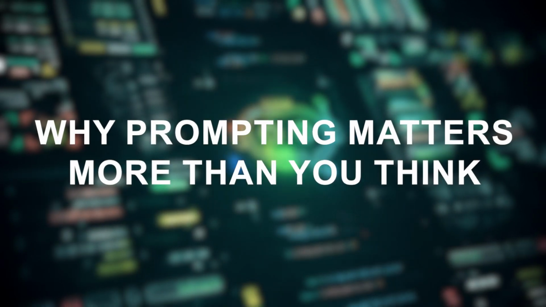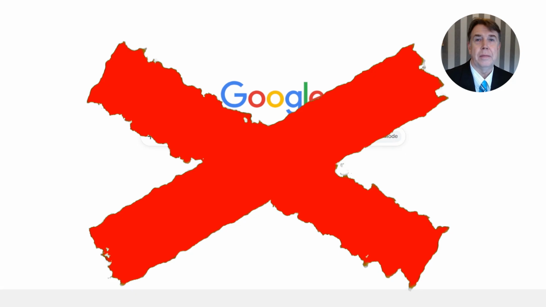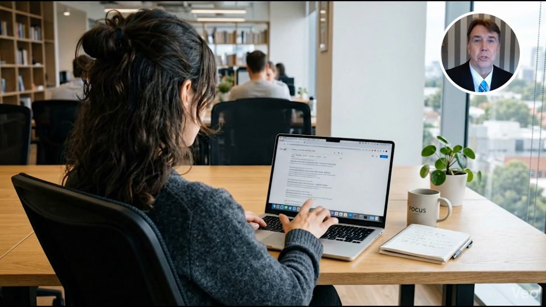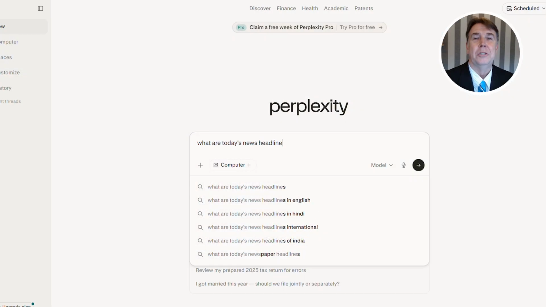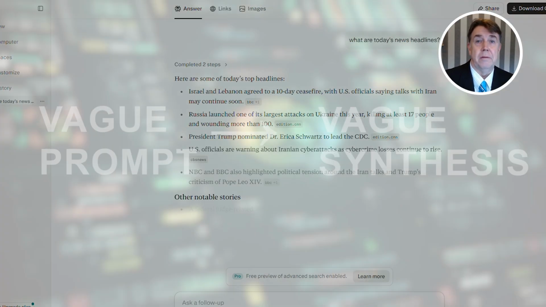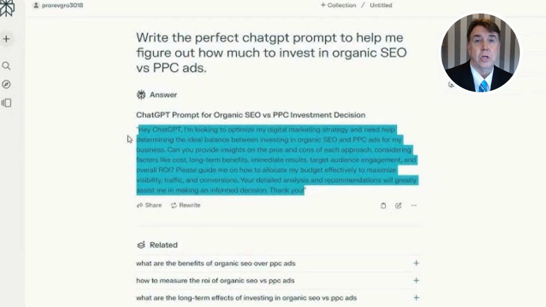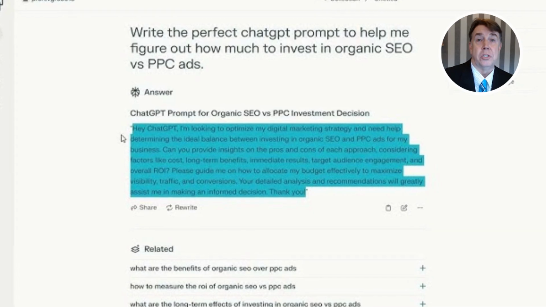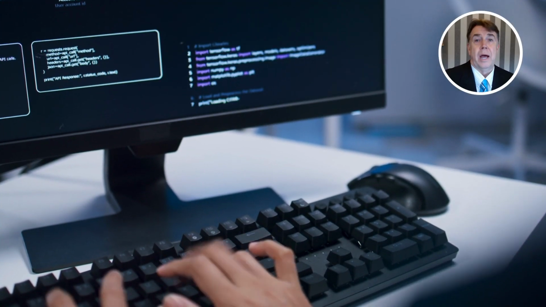Why prompting matters more than you think. Perplexity is not Google. It doesn't return a list of links for you to evaluate. It synthesizes an answer. That means the shape of your question directly determines the shape of your answer. A vague prompt produces a vague synthesis. A precise, structured prompt produces targeted, usable research. The good news? You don't need a technical background to prompt well. You need clarity about what you actually want.